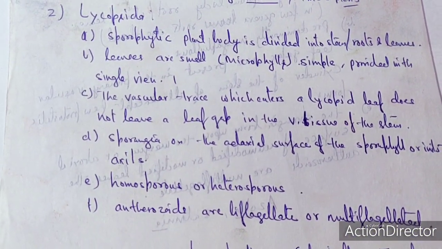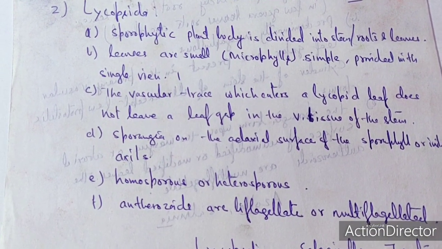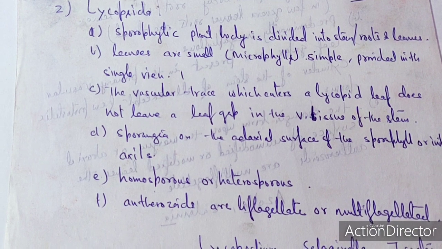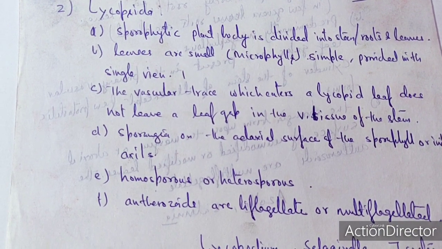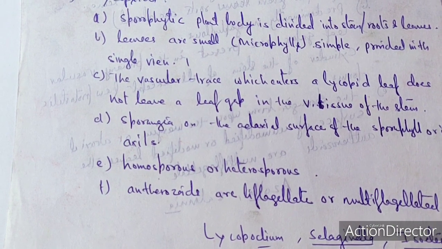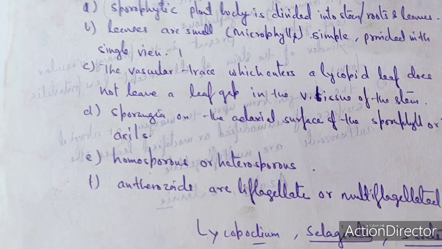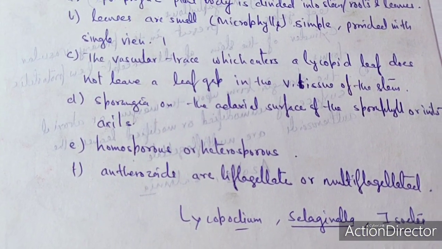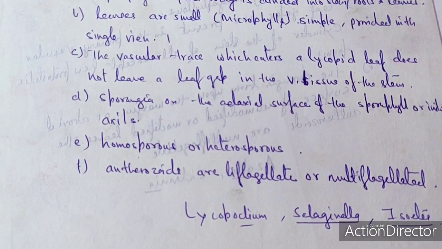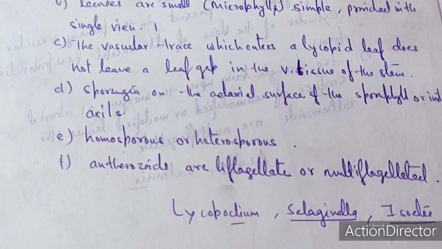The another category or class we can say is the Lycopsida. Lycopsida, in which the sporophyte plant body is divided into the stem, roots as well as the leaves. The leaves are small, microphyllous, simple and provided with a single vein. And the vascular trace which enters a lycopsid's leaf does not leave a leaf gap in the vascular tissue of the stem. The sporangia are borne on the adaxial surface of the sporophyll or in its axil.